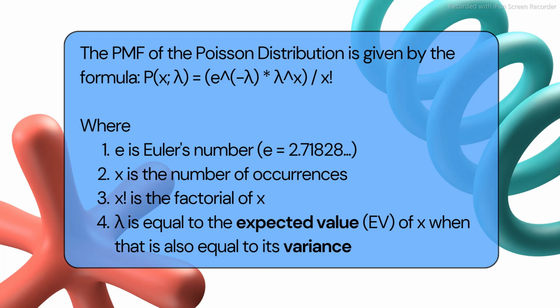Here, as you know, e is Euler's number, 2.718, and x is the number of occurrences, meaning after some interval the event is going to happen again, and x factorial, as you know, is the factorial of x. Lambda is equal to the expected value of x, which is equal to the variance.